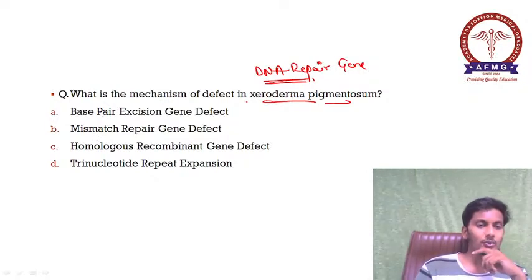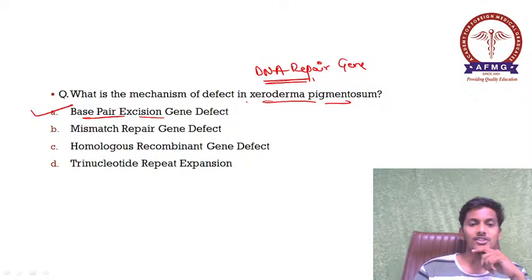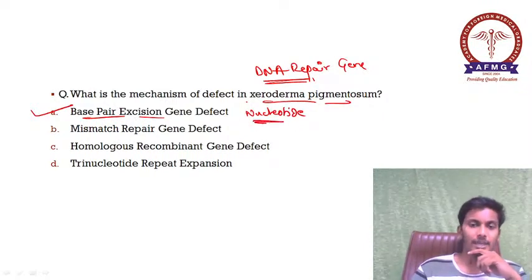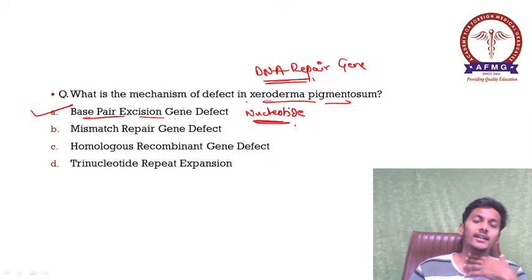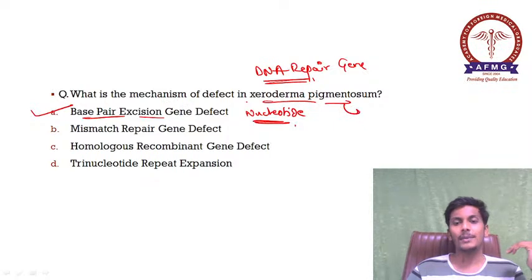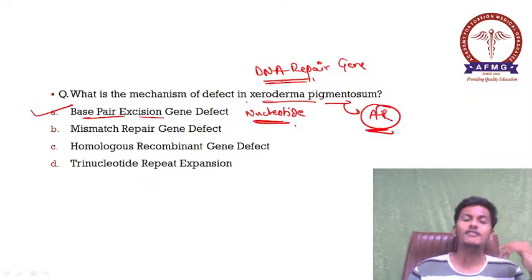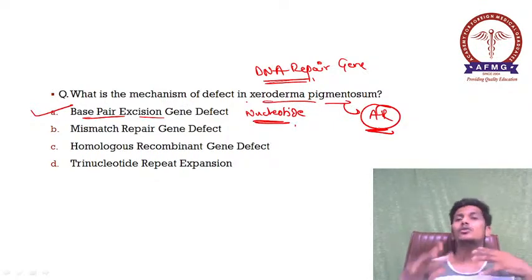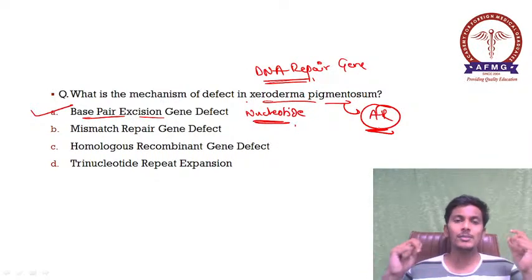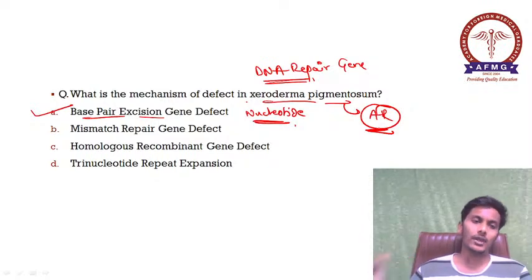So the correct answer over here is option A, base pair excision gene defect, or you can also call it nucleotide excision gene defect. Base pair or nucleotide excision gene defect is the basic pathology in cases of xeroderma pigmentosum. Xeroderma pigmentosum has an autosomal recessive pattern of inheritance. It is associated with multiple skin malignancies, ठीक है, और पूरी body पे छोटे छोटे melanotic spots होंगे, okay.